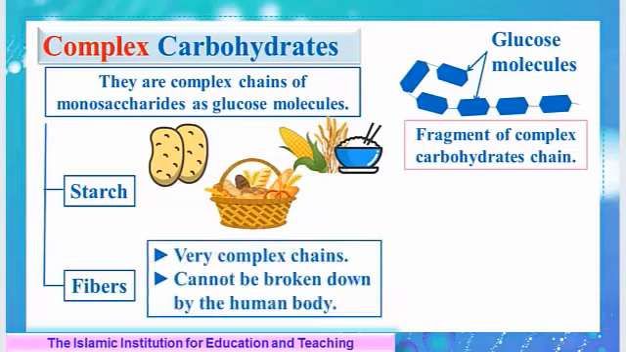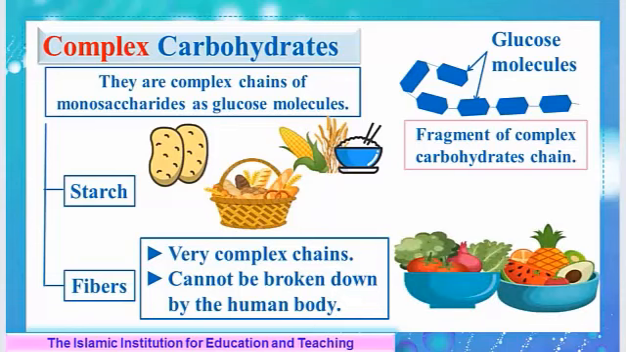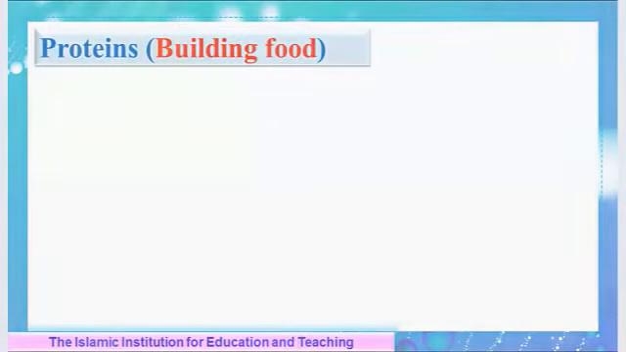Fibers are very complex chains of glucose molecules. For this reason, they can't be broken down by the human body. So, they help you to get rid of the undigested food. The main sources of fibers are fresh fruits and vegetables. Let's now learn about proteins.